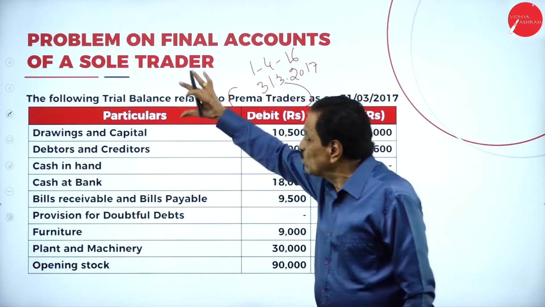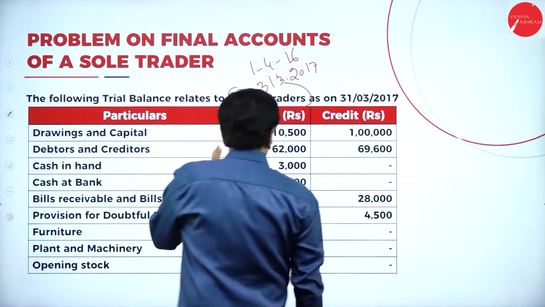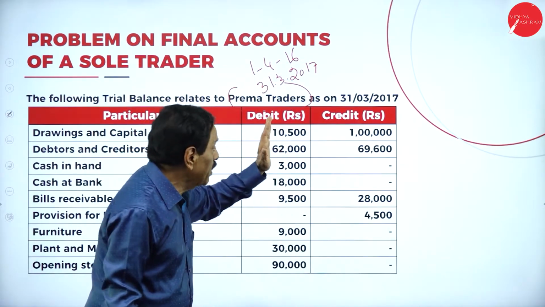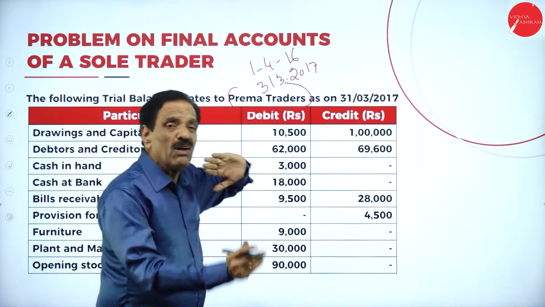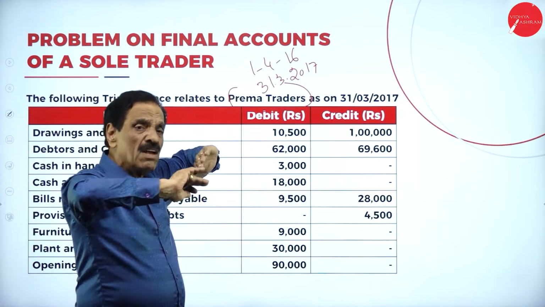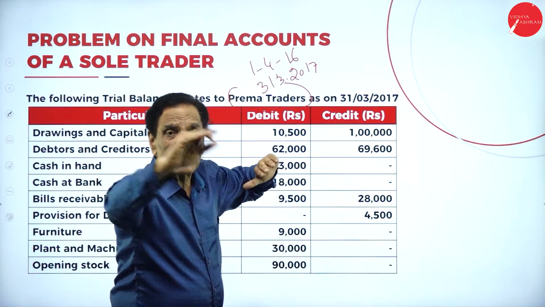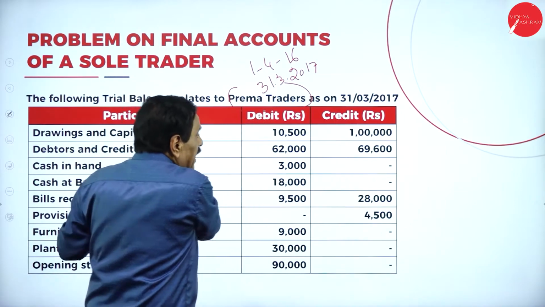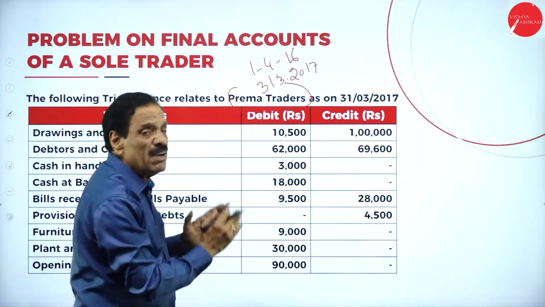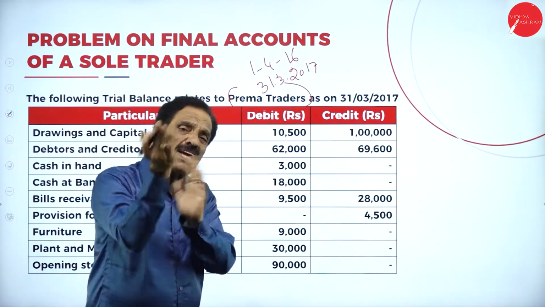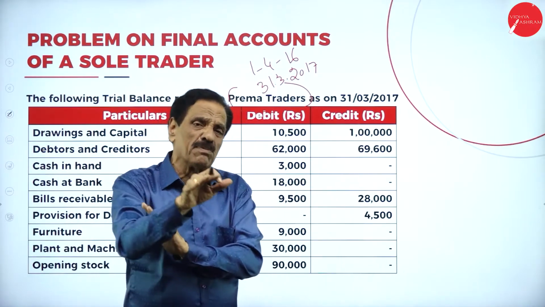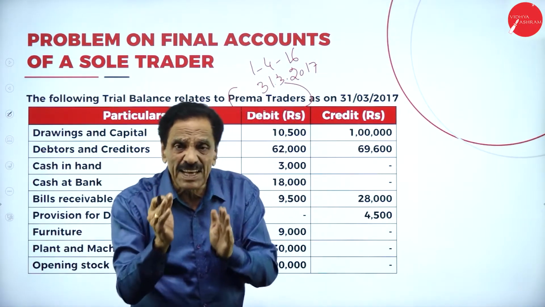Okay, so they have given a trial balance. Trial balance has got 2 sides. One is called debit side, one is the credit side. How has the trial balance been prepared? First, we have the journal entry to ledger. Ledger figures have been transferred to debit side and credit side. Then how will they arrange? How they arrange debit side and credit side is a problem. So they will arrange like this.